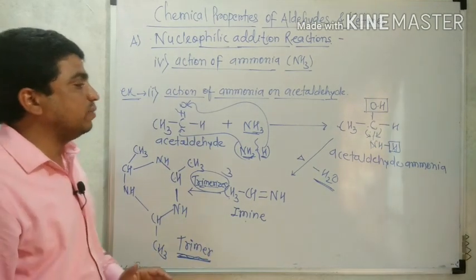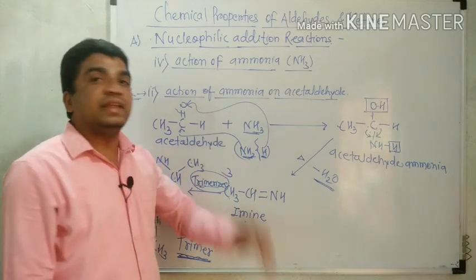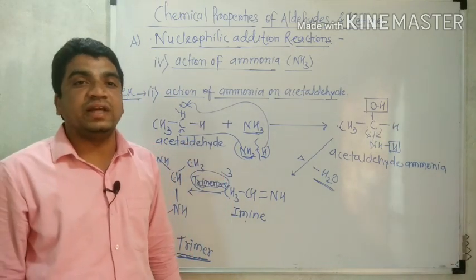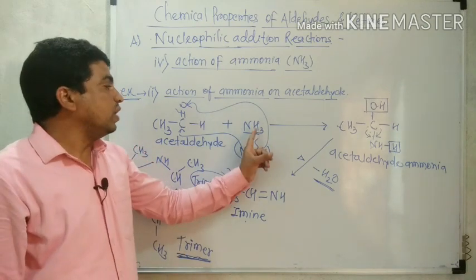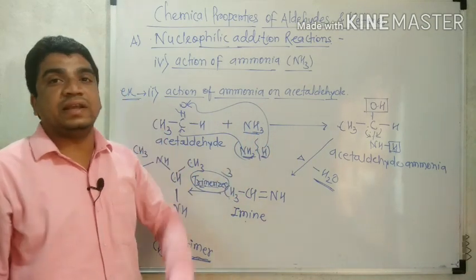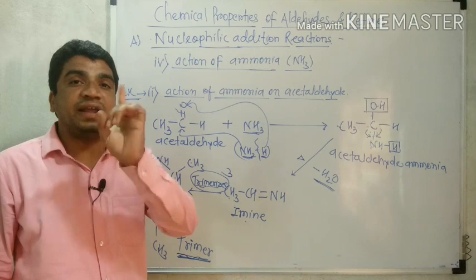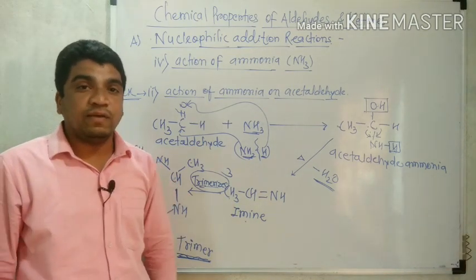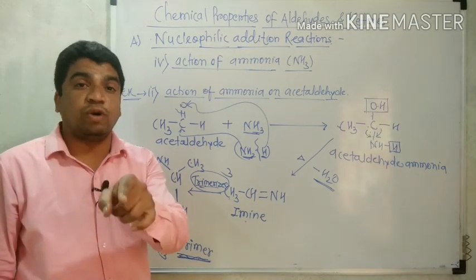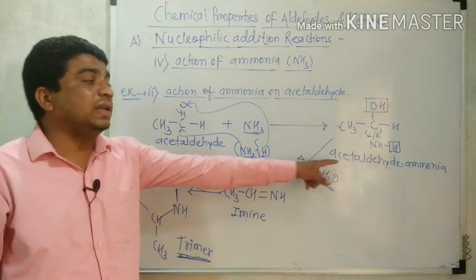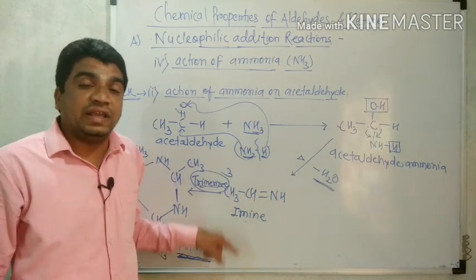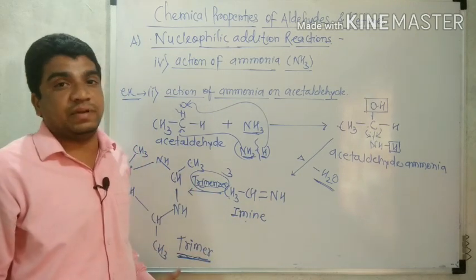So the trimer of that imine is obtained as the last product in the reaction. Now that is about the action of ammonia on acetaldehyde. Different aldehydes react differently with ammonia. Formaldehyde gives urotropin, hexamethylene tetramine, but acetaldehyde gives firstly acetaldehyde ammonia, then imine, and then trimer.